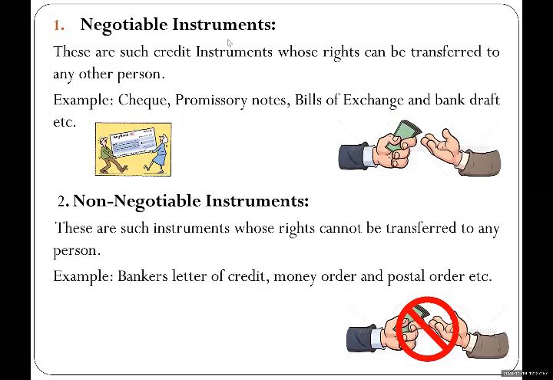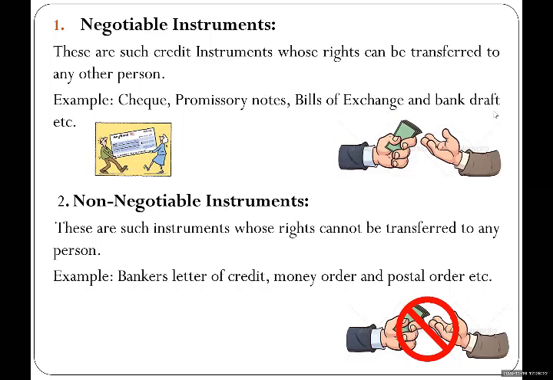Negotiable means transferable. Someone has given you a check, and you can transfer the same check by endorsing it to any other person. Similarly, if someone has promised you a payment, you can endorse the promissory note from the back side and give it to any other person. The same can happen with the bill of exchange and bank draft.